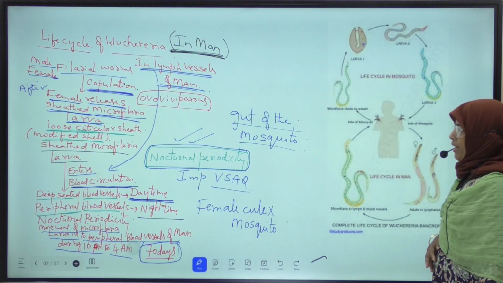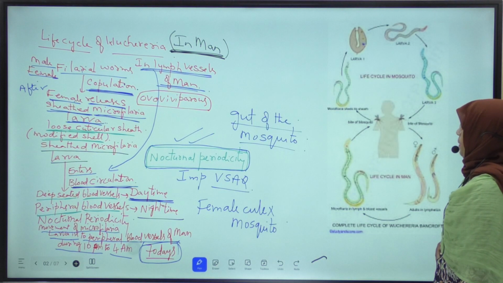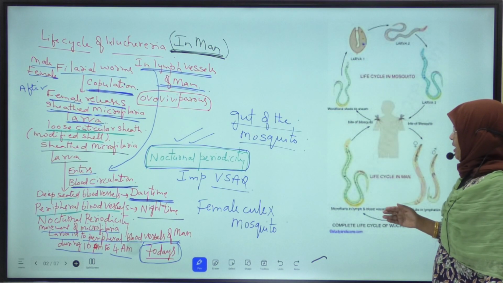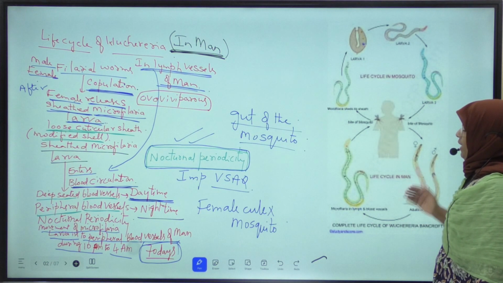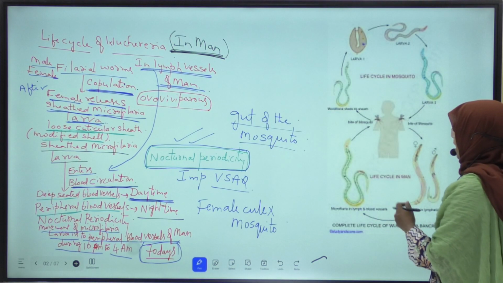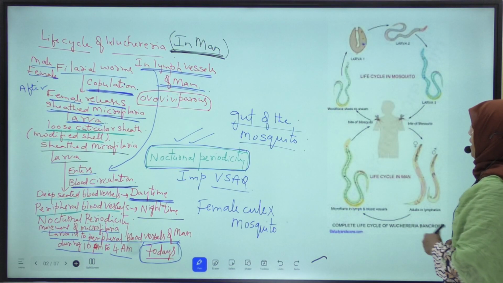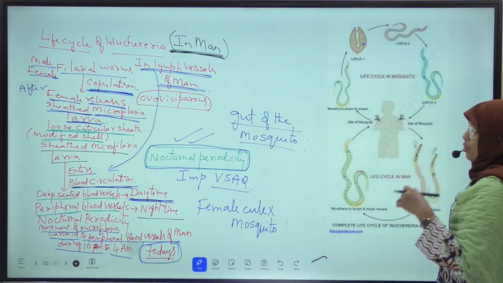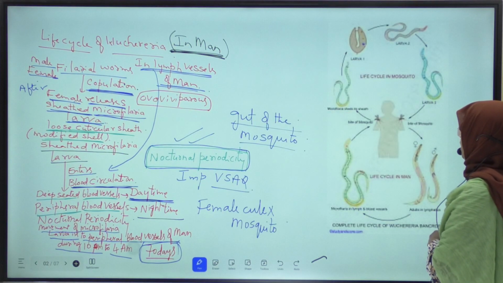vessels during night time, and during daytime they are present in deep-seated blood vessels. This microfilaria larva is present in the deep-seated blood vessels during daytime, but during night time, that is 10 p.m. to 4 a.m., this microfilaria larva enters into the superficial blood vessels or peripheral blood vessels of man, in order to suit the feeding habits of the mosquito. This phenomenon is called nocturnal periodicity.